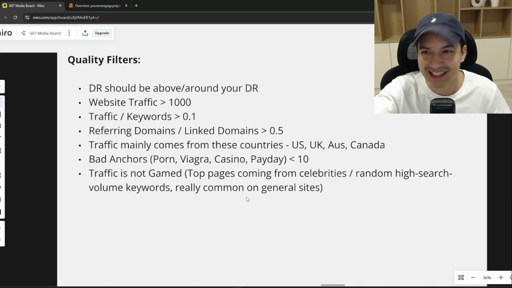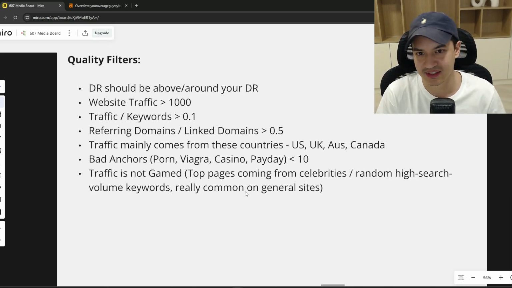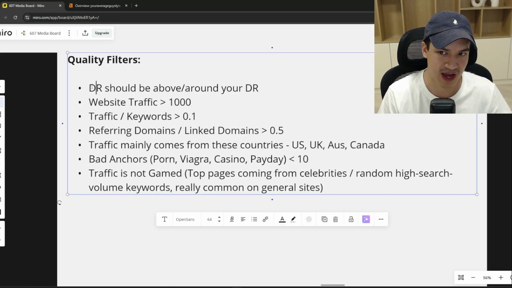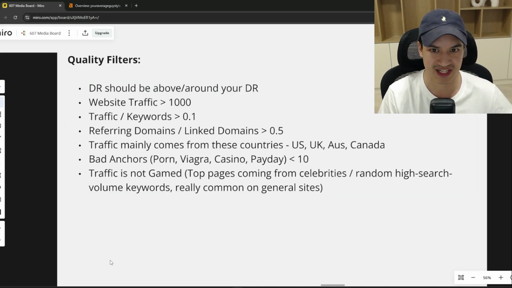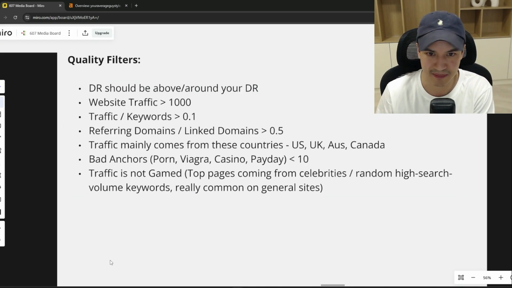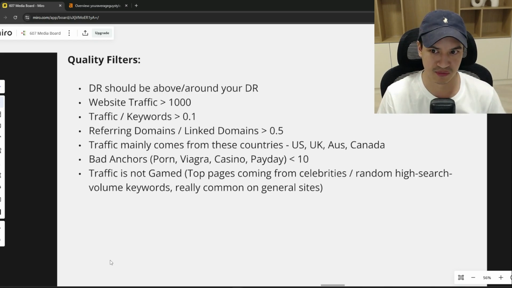Here, we ideally build at least DR30 and above, even if our site is a DR10. But this is a good practice to have overall. The DR should be above or around your DR. If you're a DR50 site, we still sometimes build DR30 links, but ideally you're building DR50 links and above. That's what we try to look for.